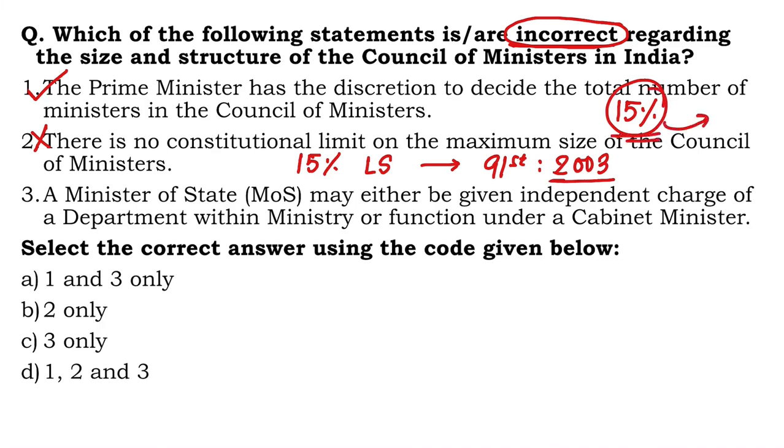Do let me know. Third one, a Minister of State may either be given independent charge of a department within a ministry or function under a cabinet minister. This is also correct. When you appoint somebody as MOS, you can either make him work under the cabinet minister or you can also allocate him some kind of department within the larger cabinet ministry. So 3 is actually correct, 2 is wrong, B is the right answer.